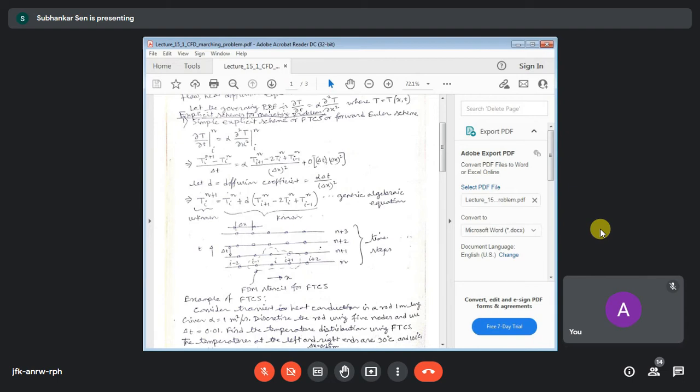In future classes, we shall discuss two dimensions. It is very straightforward. Now, how will you calculate the temperature at different points with increasing time level? To explain this, we are making a two-dimensional representation. It is actually a one-dimensional problem, but we are explaining it in a two-dimensional way.